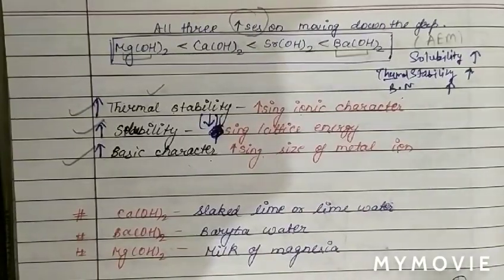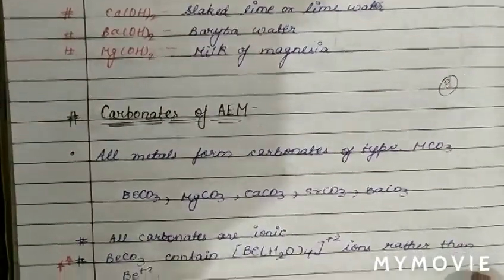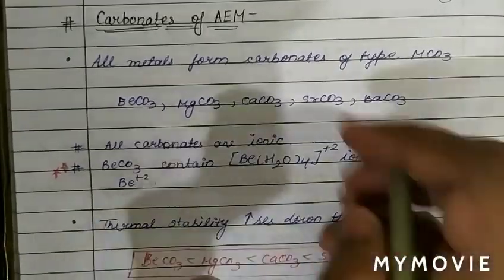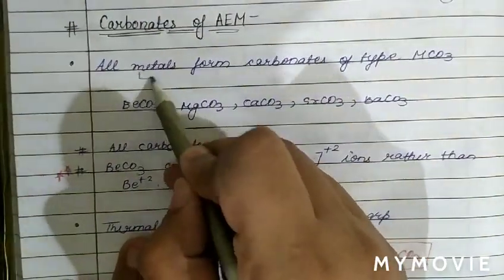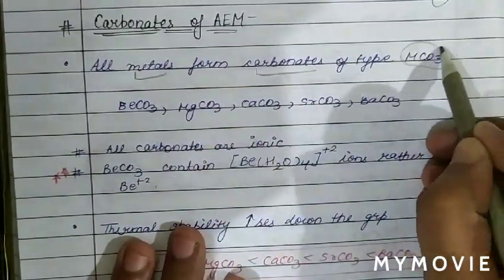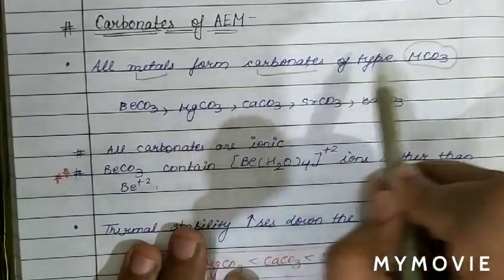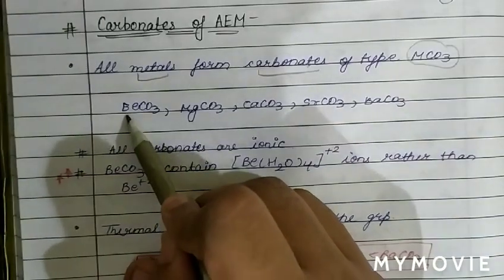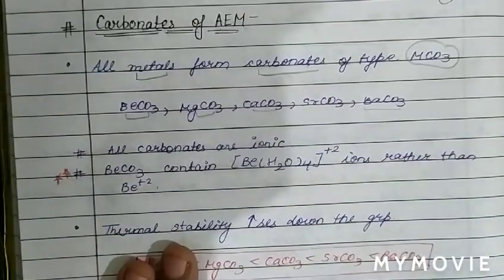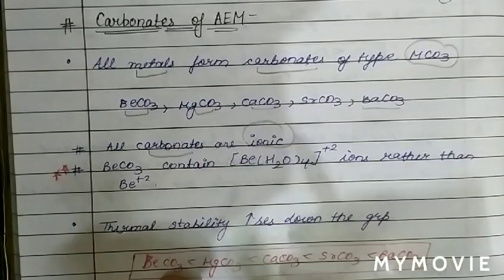Now see the carbonates of alkaline earth metals. The next topic is carbonates of alkaline earth metals. We know all alkaline earth metals form carbonates of type MCO3. For example, BeCO3, MgCO3, CaCO3 and BaCO3. And all carbonates are ionic in nature.